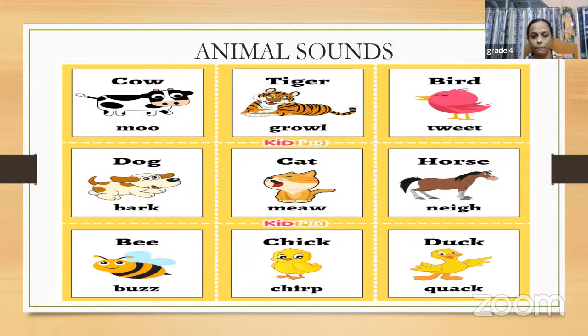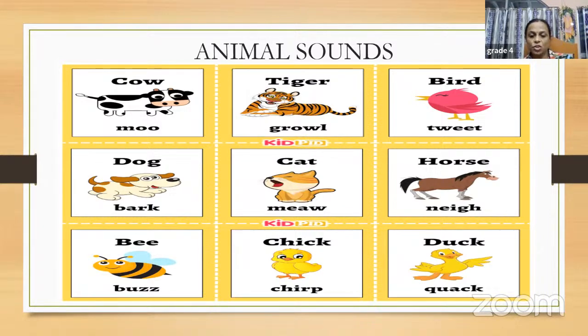When a dog produces sound, we say the dog is barking. The cat is mewing, that is meow meow, so that is the sound produced by the cat. And the horse sound is known as neigh, neigh. And a bee's sound we call a buzz.